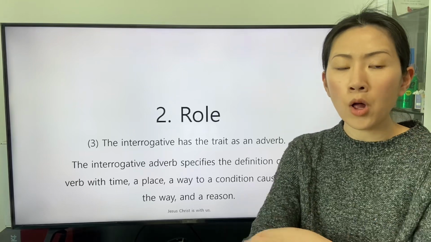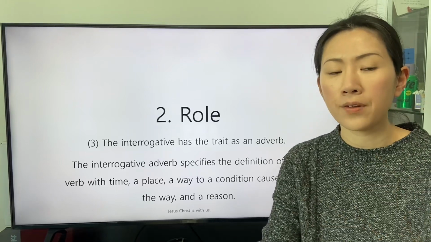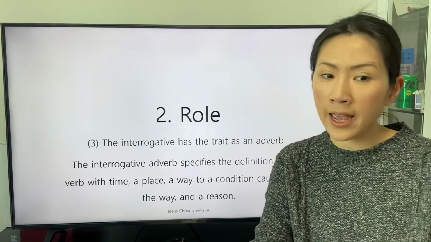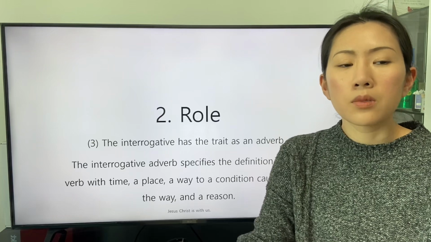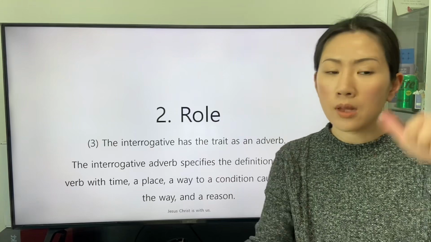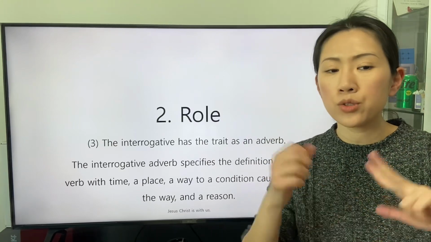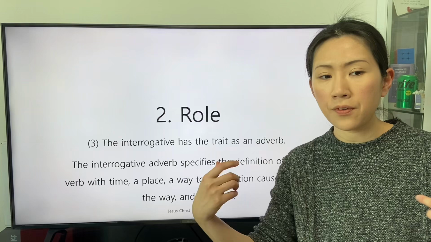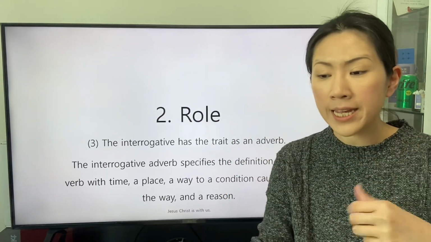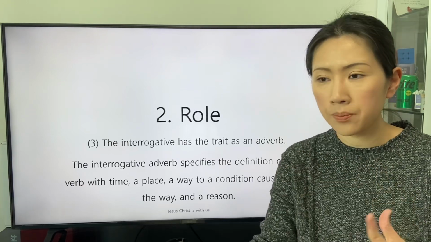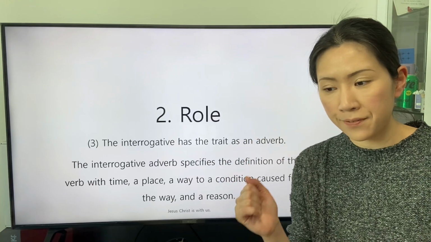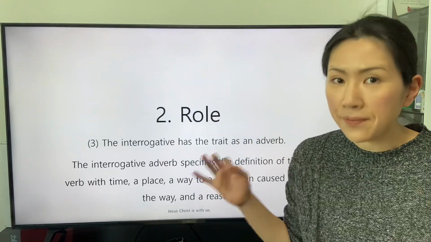The third role of the interrogative is this. The interrogative has the trait as an adverb. The interrogative adverb specifies the definition of the verb with a time, a place, a way, a condition caused from the way, and a reason. The experience, condition, or action indicated by the verb in the interrogative clause is specified with